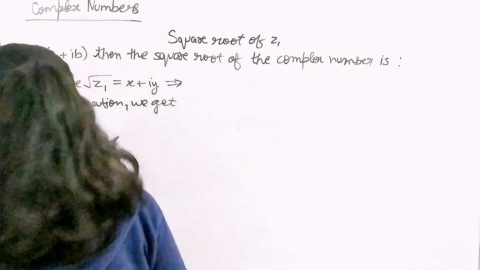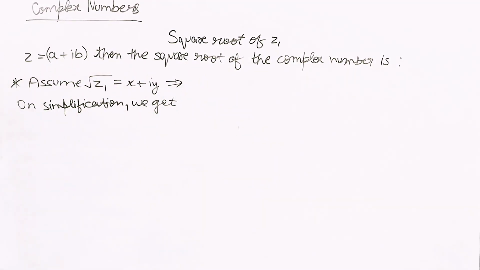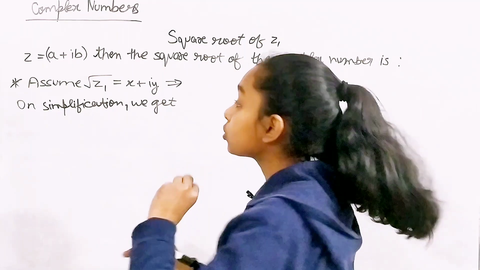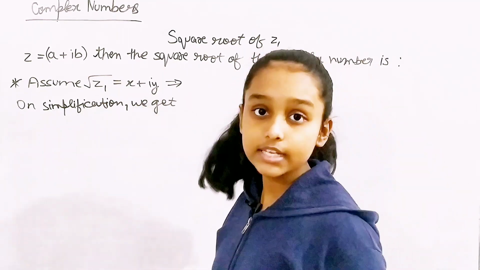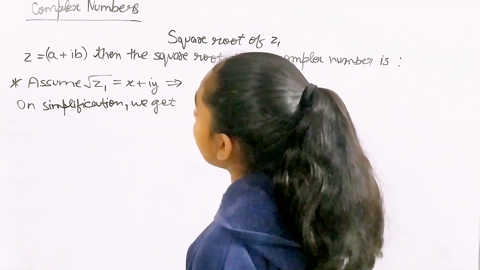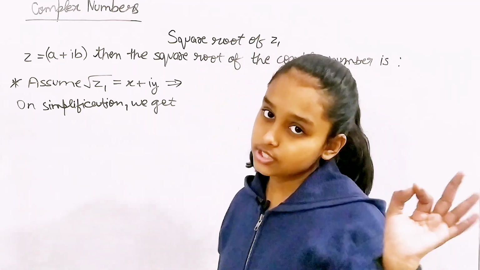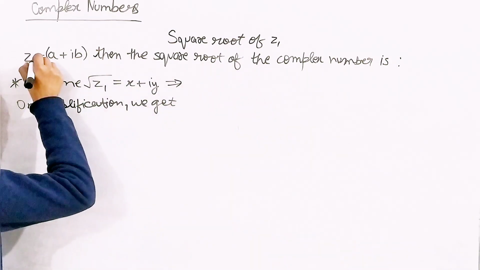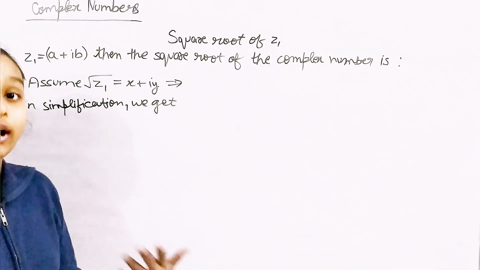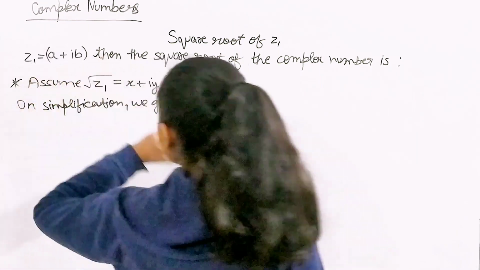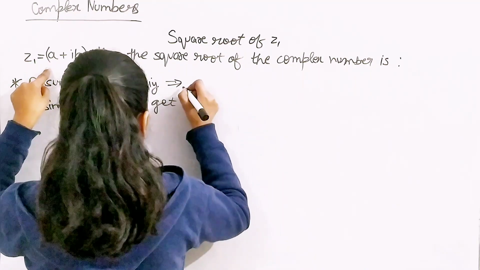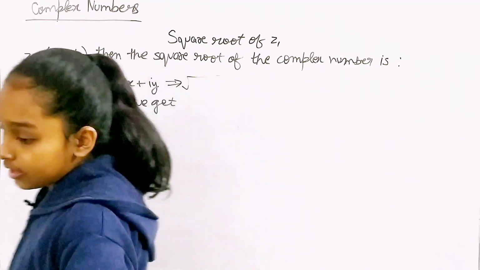Okay. Let's just not get confused. So, what's the value of z1? z1 is equal to a plus iota b, right? There's just a small mistake. I forgot to write this 1 here. Okay, now it's z1. So z1 is equal to a plus iota b. So now, what's the value of z1?